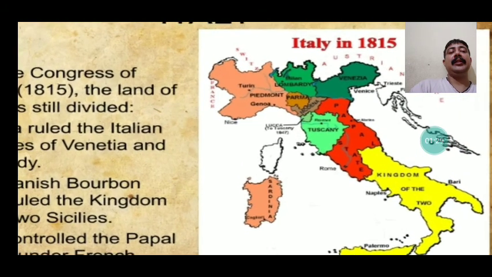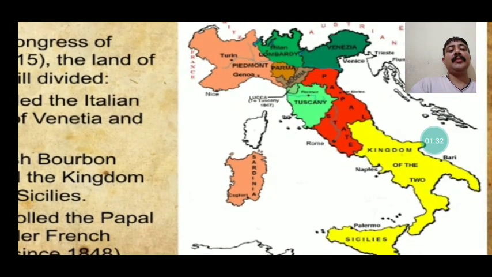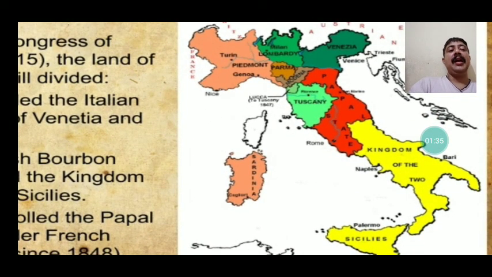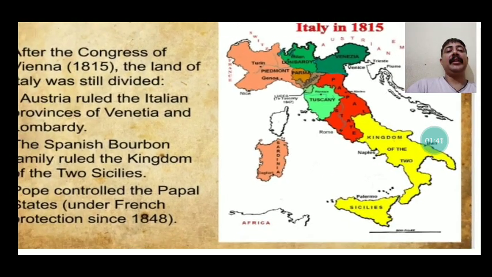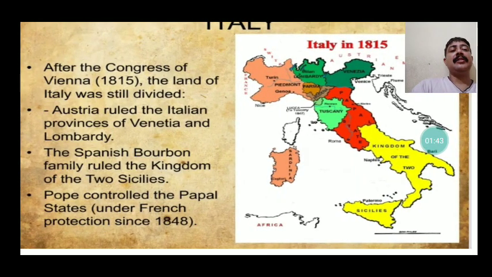Here you can see in the yellow portion on the bottom side, the kingdom of the Two Sicily. So this entire southernmost part of Italy was given to the Spanish Bourbon king. So we can easily understand how the parts of Italy were divided and how they were given to different empires through the Treaty of Vienna. Like the northern part was given to Austria, the southernmost part was given to the Spanish Bourbon dynasty king, and the middle part was given to the Pope. He controlled the papal states under French protection since 1848.